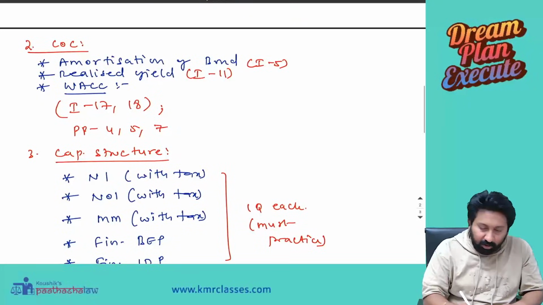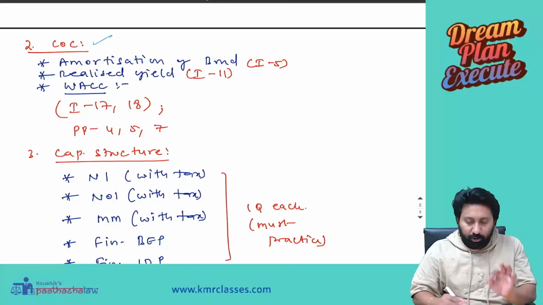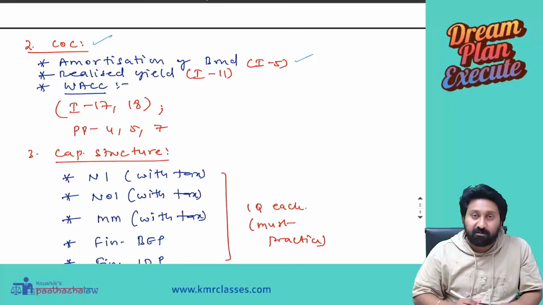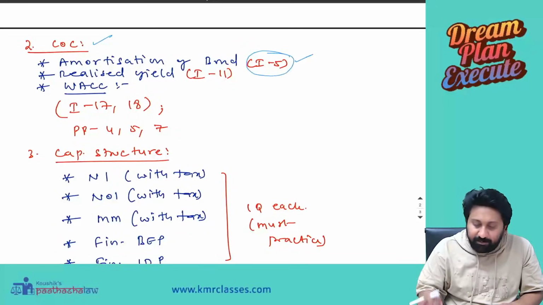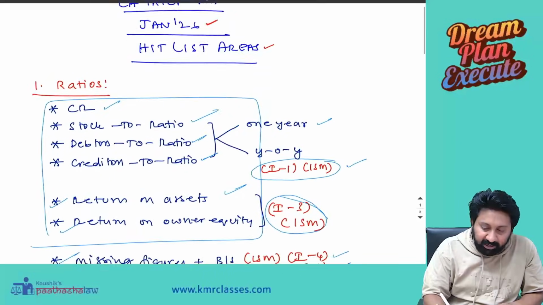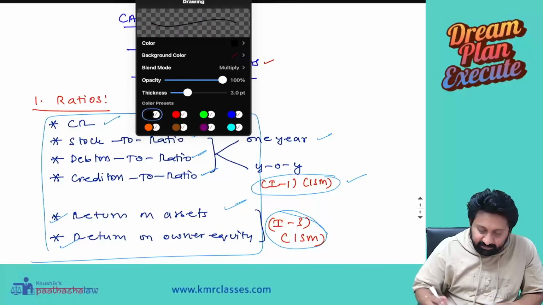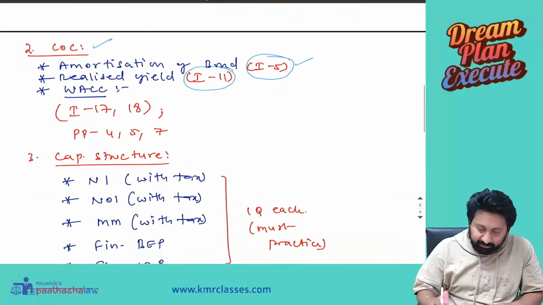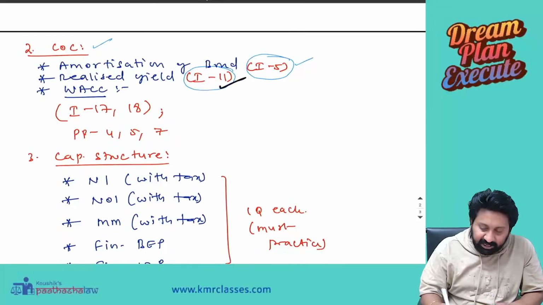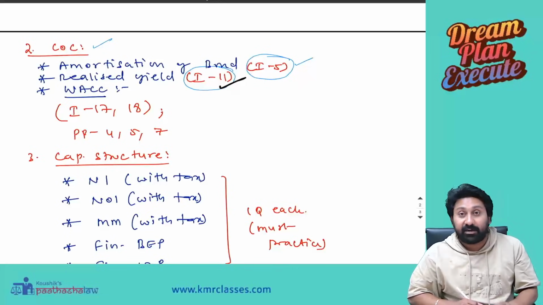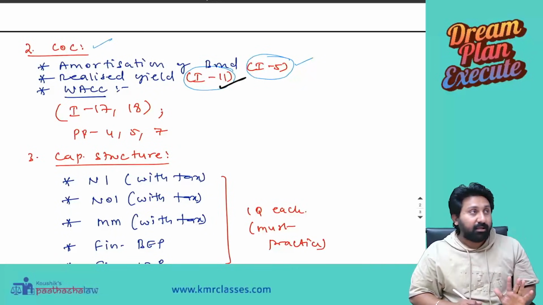Next, the cost of capital chapter. Do the question on amortization of bond, illustration 5 in the study material. Then realized yield, very, very important for the current examination. Which one? Illustration 11, realized yield. Do it without fail.